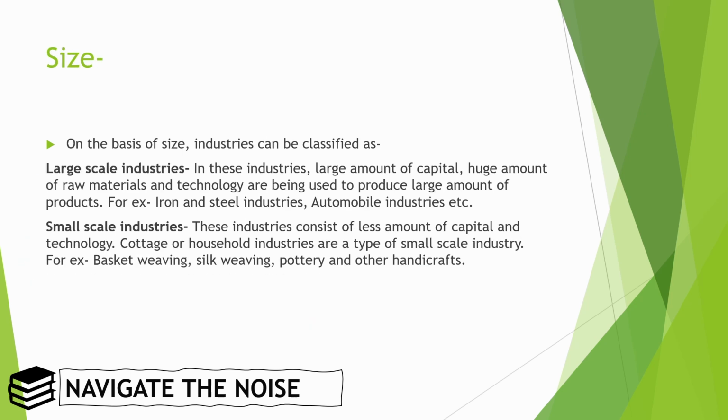Now on the basis of size we can categorize large scale and small scale. Large scale industries use a large amount of capital, huge amounts of raw material and technology, and hence the produce will also be more. For example, the iron and steel industry and the automobile industry. Now the small scale industry consists of less capital and technology, like cottage and household industries, such as basket weaving, silk weaving, pottery and other handicraft work.